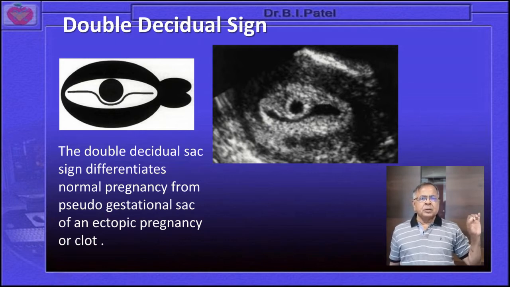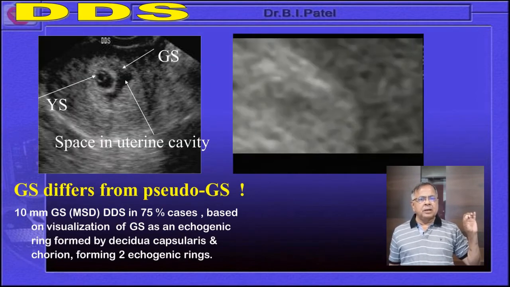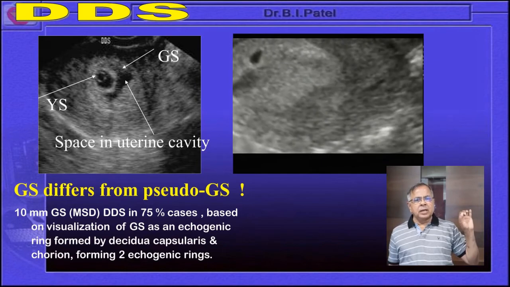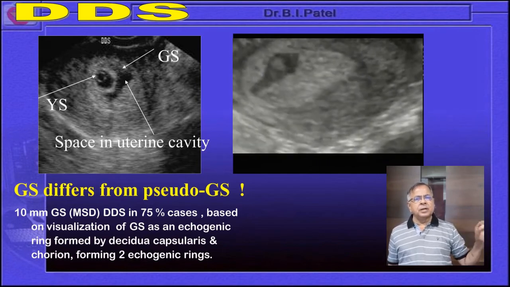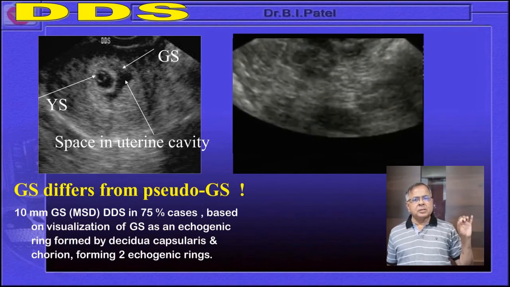Usually the uterine cavity is not completely occupied by the developing GS, and it happens so. And so many a time people put a wrong diagnosis, a collection of blood there and separation of the early pregnancy. So with the help of these live clips, you can appreciate the presence of this GS with a hypoechoic space.